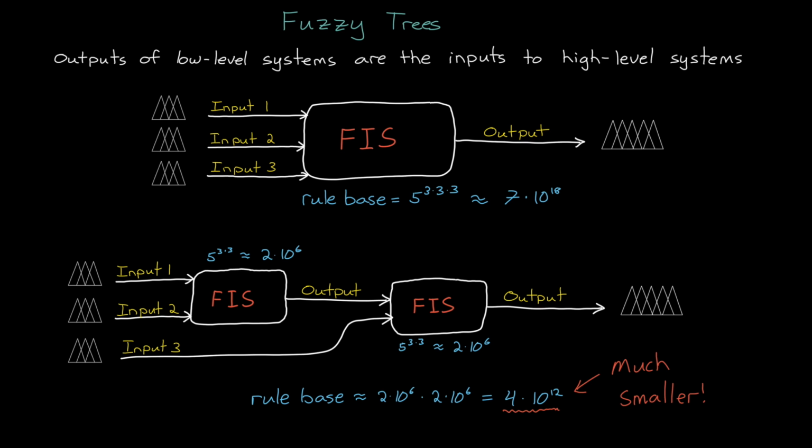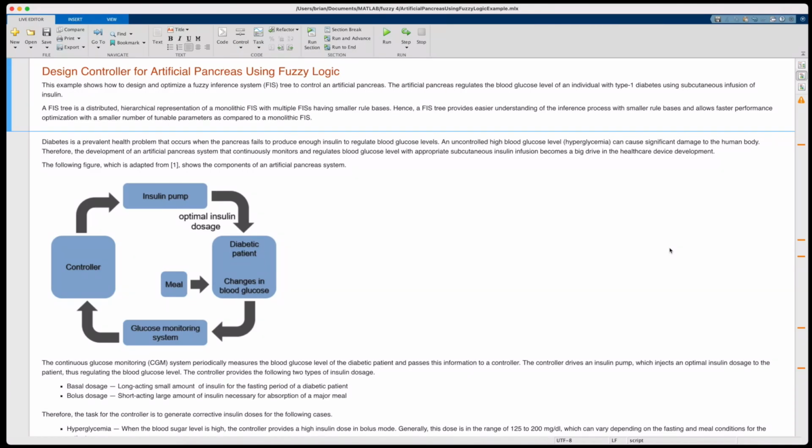And the second benefit of a tree structure is that it can be easier to interpret, and that's a little harder to explain without an example. So now let's jump over to MATLAB and walk through the artificial pancreas example, and hopefully this will make sense as well as everything else we just covered.